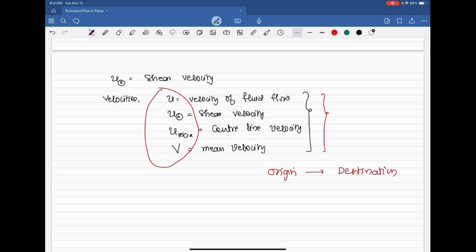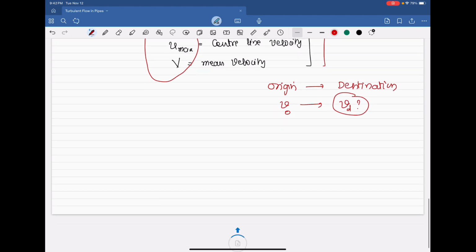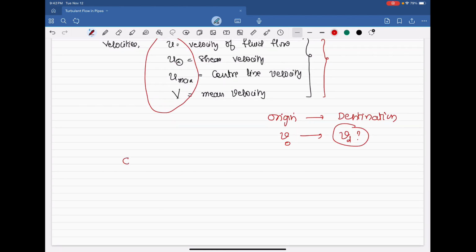and this is the destination. At origin I can have any velocity V, but at destination I have something called V over Vd, which is how much. This depends on the effect of the shear velocity, centerline velocity and mean velocity, which velocity is to be used where, and how it is to be used. This is what turbulent flow in pipelines is about. Next comes, let us say, roughness. I have just spoken about roughness, epsilon or K naught. This is the roughness.